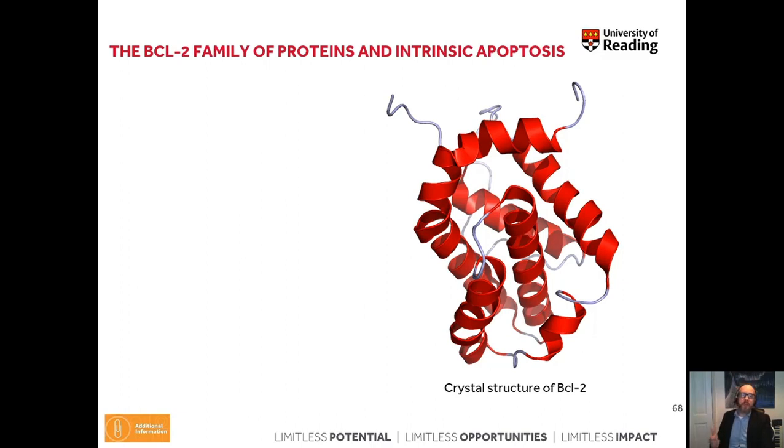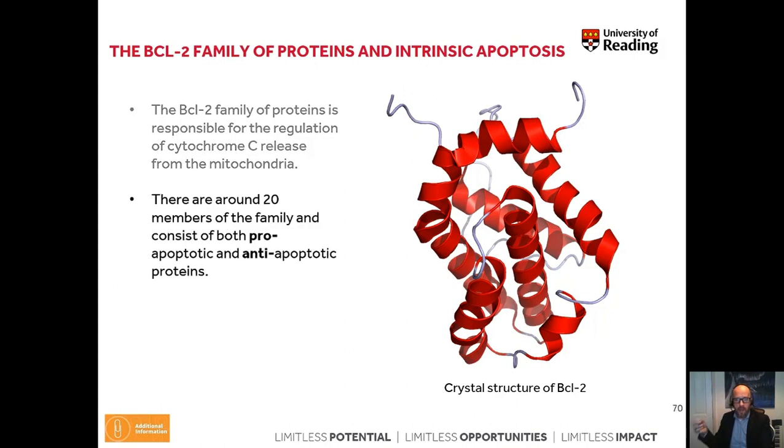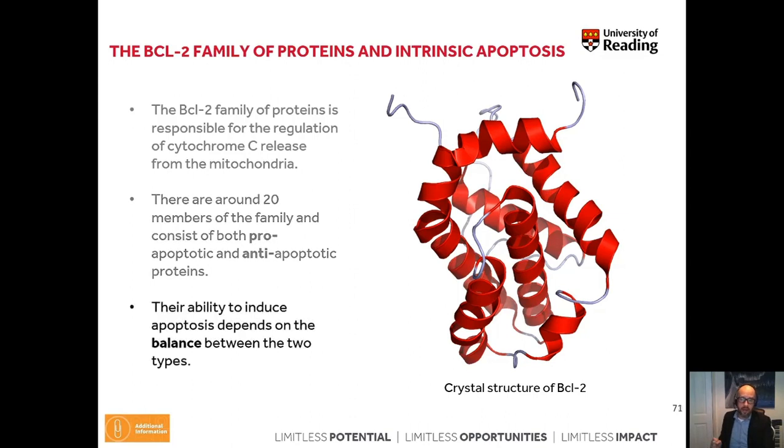Apoptosis, especially the intrinsic apoptosis, is also tightly regulated by a family of proteins called BCL2. But again, this is additional information you don't need to remember for the exam. But please be aware that this process exists. The BCL2 family is responsible for the regulation of cytochrome C release from the mitochondria. There are around 20 members of this protein family, and they consist of both pro-apoptotic and anti-apoptotic proteins, allowing apoptosis or intrinsic apoptosis to be tightly regulated.